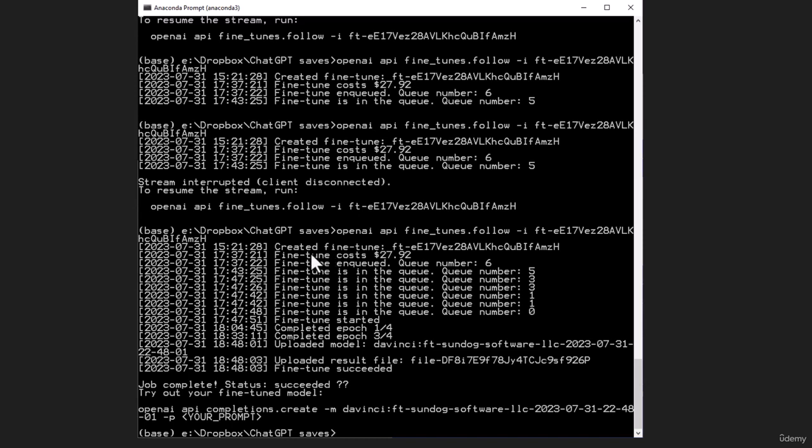You can see that it went off and created a fine-tune job, and there are ways to connect to that and follow the progress as it goes, to keep an eye on it. It gave me the total cost. In my case, it was $27.92. I think that's a pretty good deal for creating your own Commander data. And you can see I was number 6 in line for this time. By default, it will do 4 epochs of training, and by default, it will choose reasonable hyperparameters for you. There are ways of specifying those yourself, though.